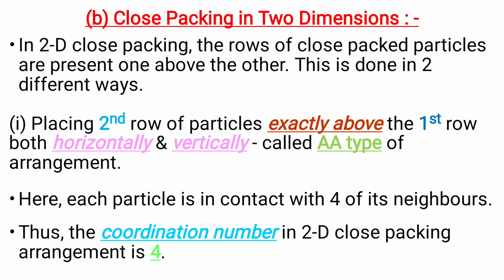Okay, let us now know close packing in 2 dimensions. In 2D close packing, the rows of close packed structures are present one above the other. This is done in 2 different ways. In the first method, we place the second row of particles exactly above the first row, both horizontally and vertically, and this type of arrangement is called AA type of arrangement. Here, each particle is in contact with 4 of its neighbors. Thus, the coordination number in 2D close packing arrangement is 4.